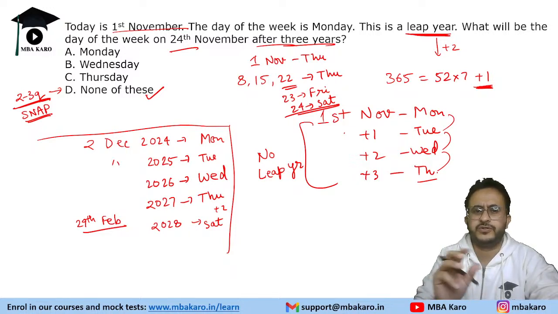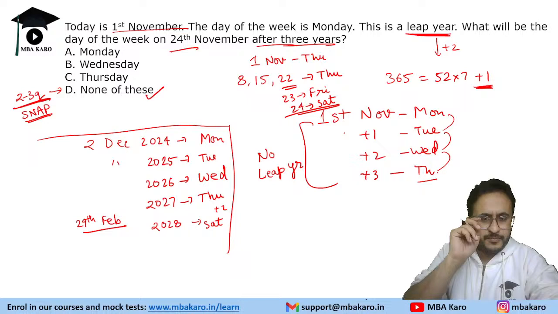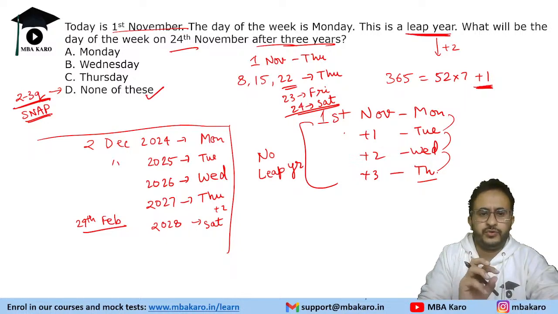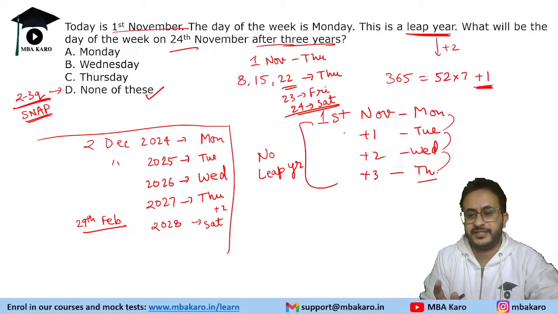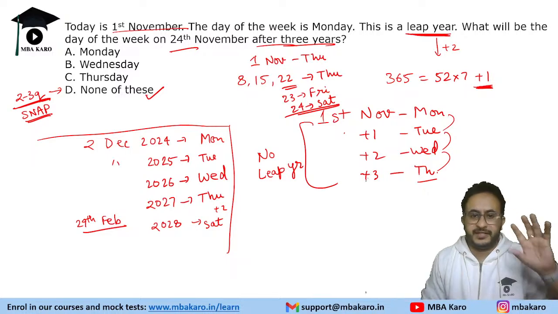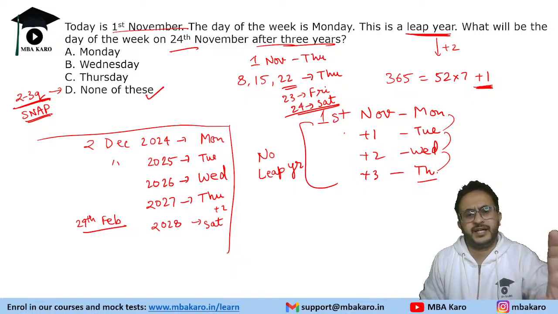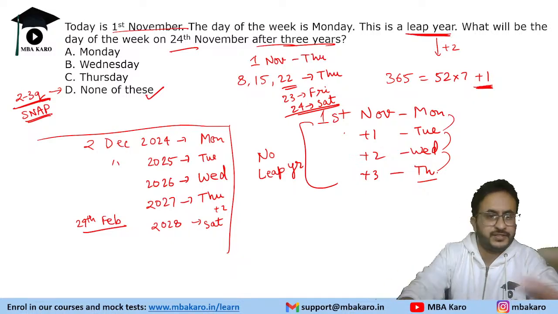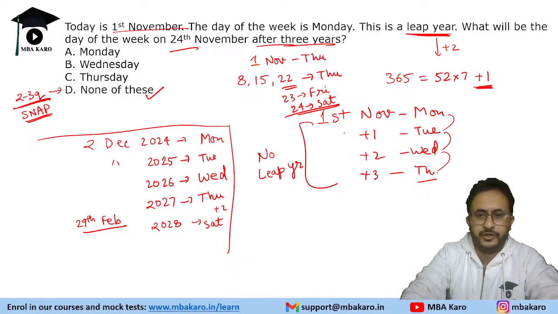So in our mocks also, in at least 2, 3 questions, I put the answer as none of these. So to give you the feeling that if you get none of these as the answer, don't worry, be confident. If you've solved it correctly, the answer will be none of these. Okay, this information probably you will not get anywhere else.